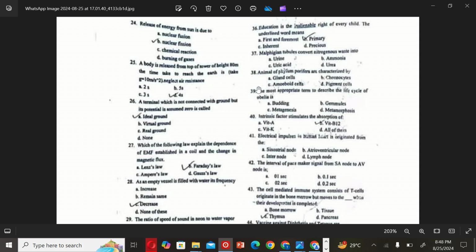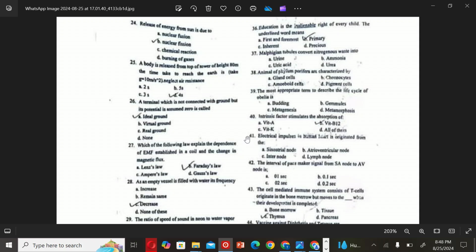The next MCQ is: animals of phylum Porifera are characterized by. So the correct option is C. The next MCQ is: the most appropriate term to describe the life cycle of Obelia is budding. So the correct option is C, metagenesis. The next MCQ is: intrinsic factor stimulates the absorption of vitamin B12. So B is the correct option.